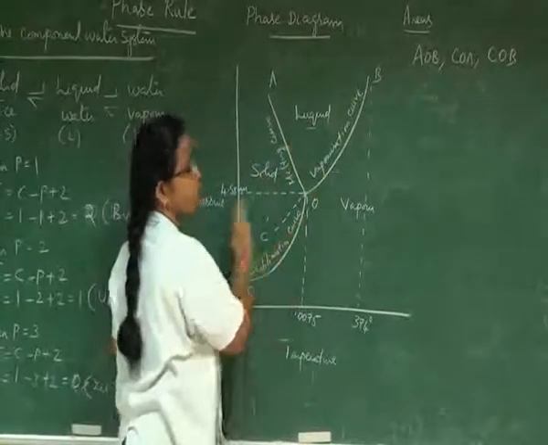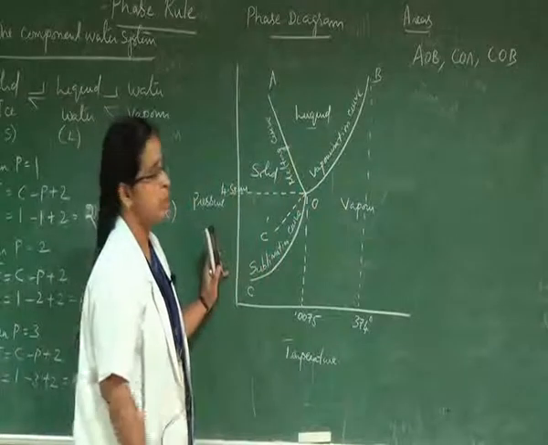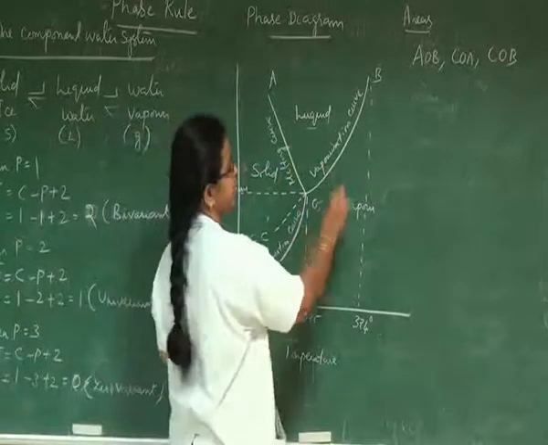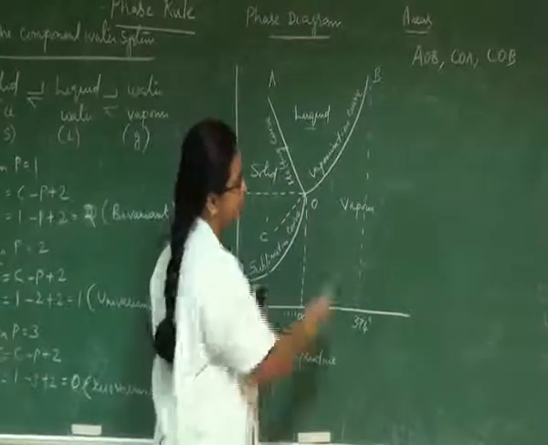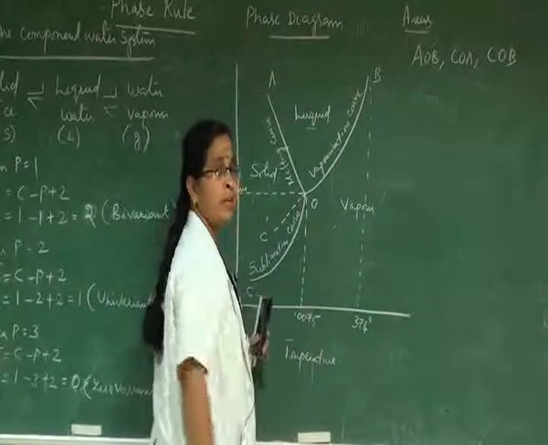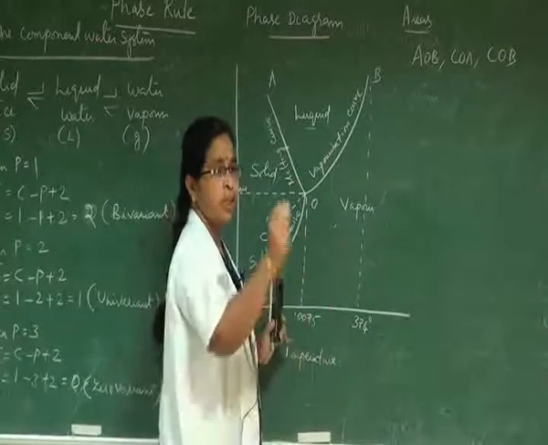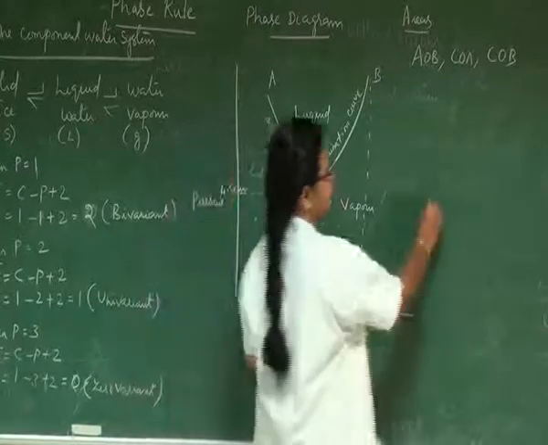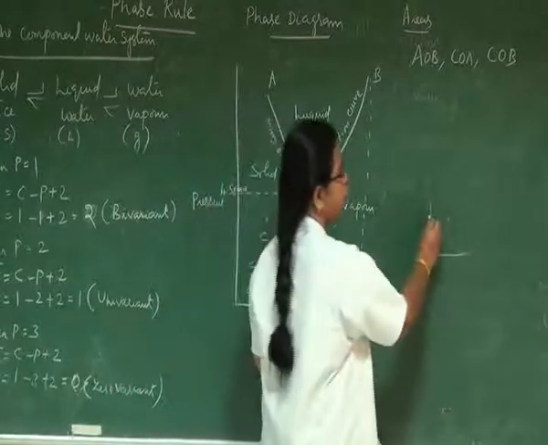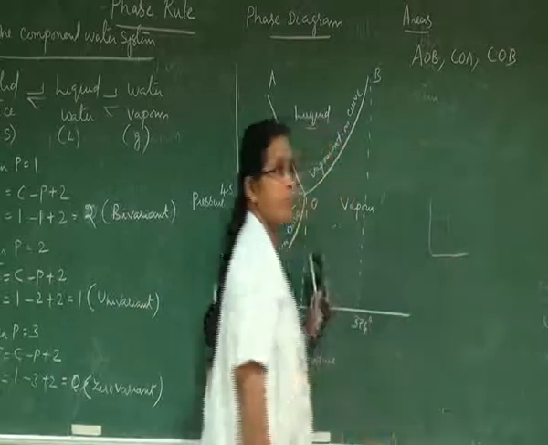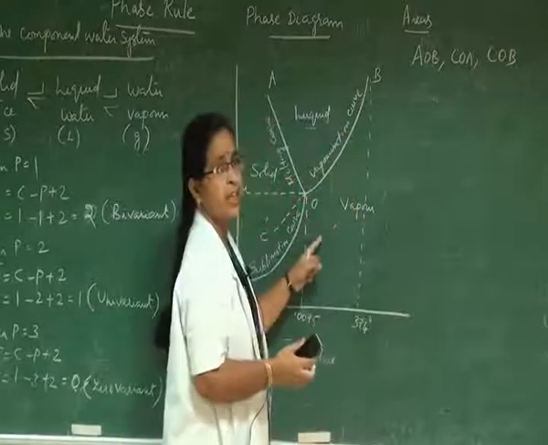Within these single phase areas, the system is bivariant, because if you say that the vapor phase is stable at this particular point, in order to explain this particular point, both factors are required. So in a two-dimensional diagram, if you want to explain a particular point, the two factors are required to be mentioned. Therefore, the system becomes bivariant.